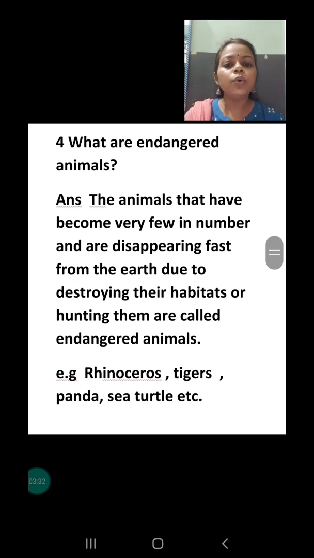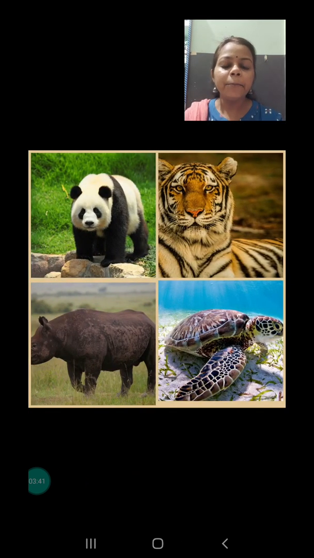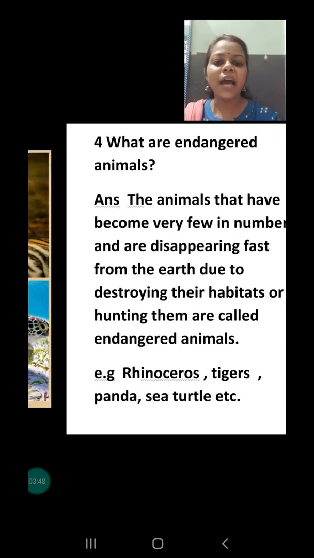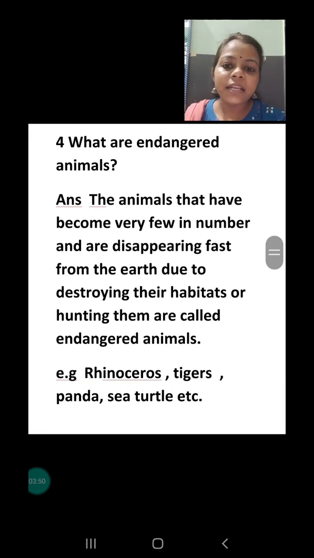So these animals which are very few in number are called endangered animals, and the examples are rhinoceros, tigers, giant panda and the sea turtle. These are the endangered animals. So the answer is, the animals that have become very few in number and are disappearing fast from the earth due to the destruction of their habitats or hunting are called endangered animals. So what do we have to do? We have to save them.